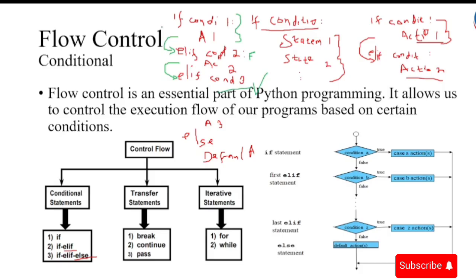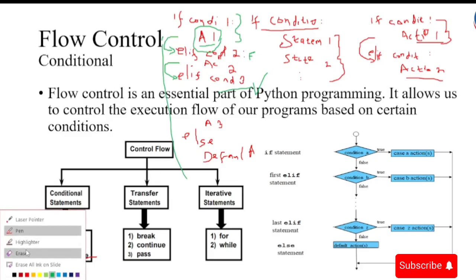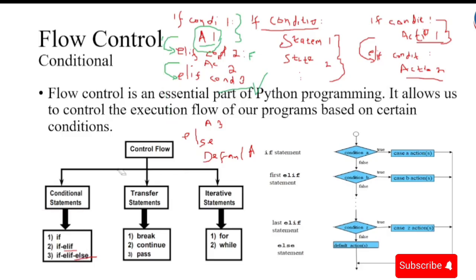But on the other hand, if my first condition is true, I will execute this first condition and then exit the if-else block of code. So I will execute the first if condition and then leave the rest of the code, right? And then we have the else condition.